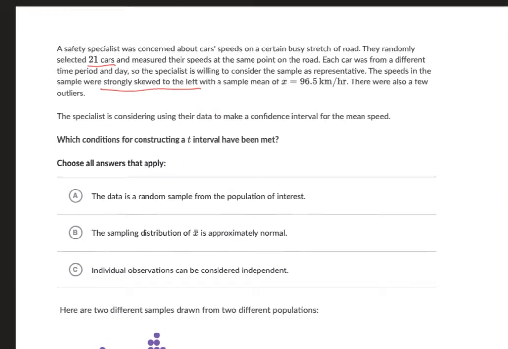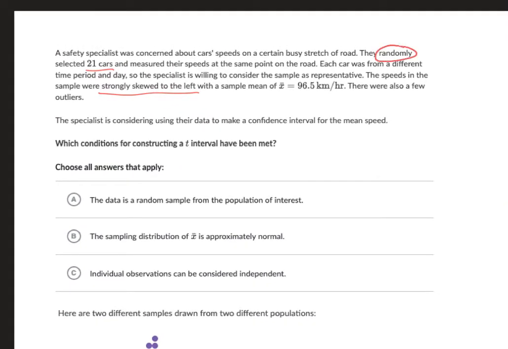So number one, the random condition. They do say randomly selected, so that one is good. The sampling distribution is approximately normal. So remember, there are three different ways we can meet this. Our sample can be big, meaning greater than or equal to 30. Well, in this case, we have 21 cars. That is not greater than or equal to 30. So we're not meeting it that way.